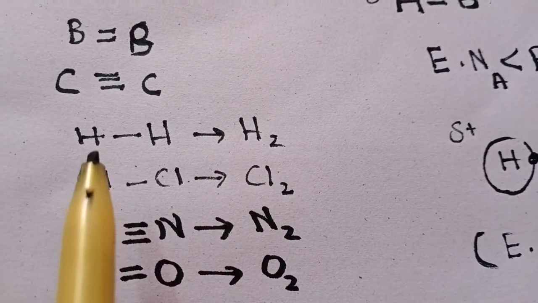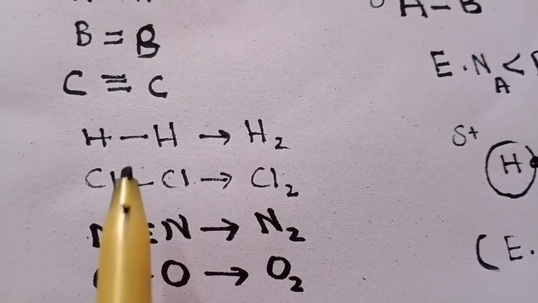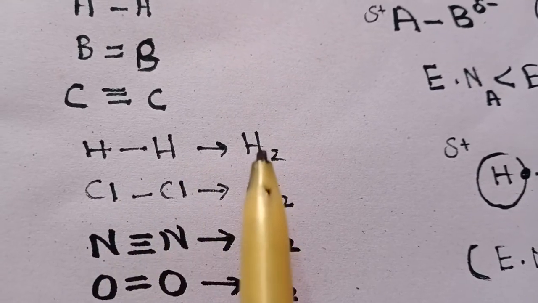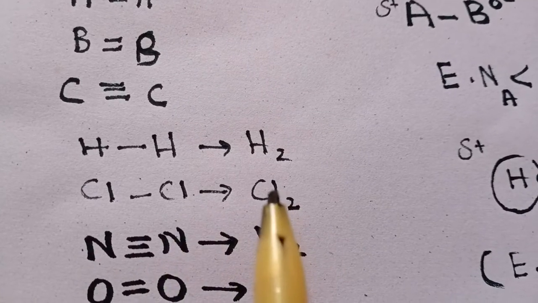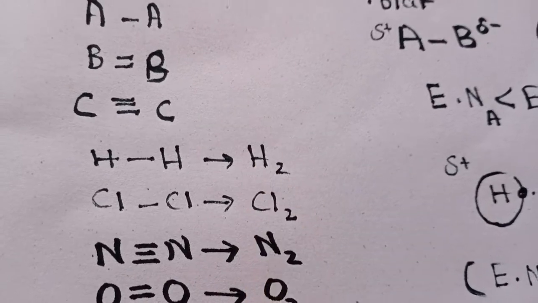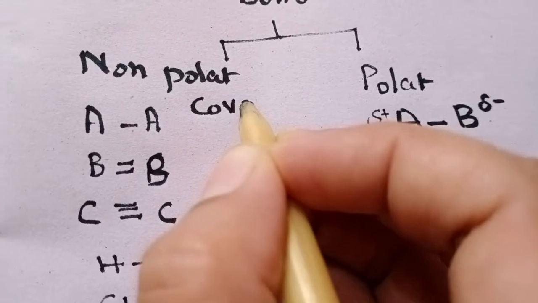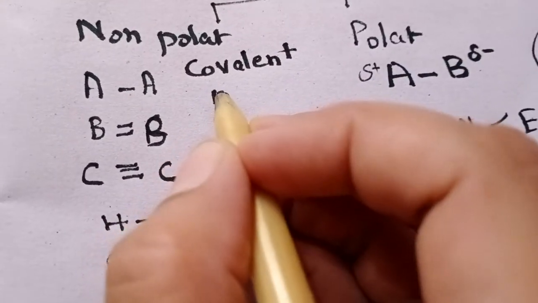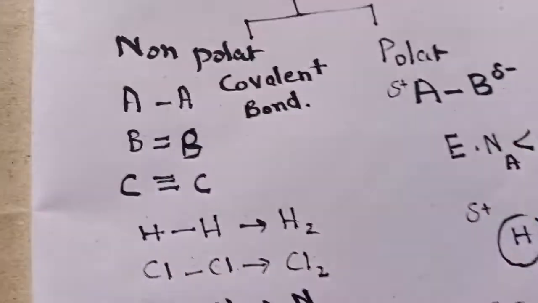So now you can see a few other examples. Hydrogen bonded with hydrogen forms a hydrogen molecule. A molecule formed between two similar atoms is always non-polar. Chlorine bonded with chlorine is also a non-polar example, as are nitrogen and oxygen molecules. These are a few examples of non-polar covalent bonds. A covalent bond is formed by the sharing of electrons, with no gain and no loss of electrons.